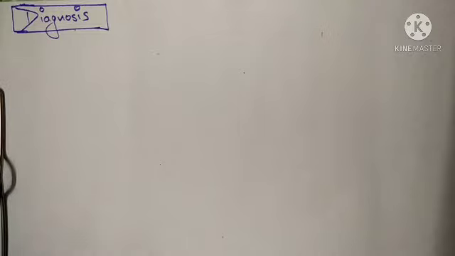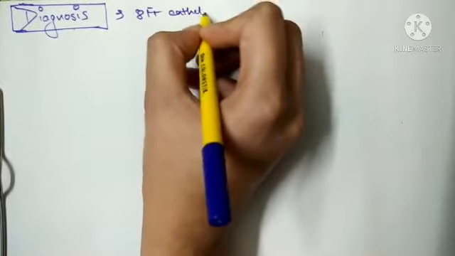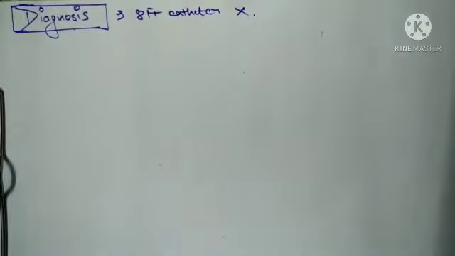Now let us go with the diagnosis. How will you diagnose this condition? Whenever you take an 8 French catheter, you will not be able to pass it through the nasal cavities. Just remember the 8 French catheter. It is associated with choanal atresia.